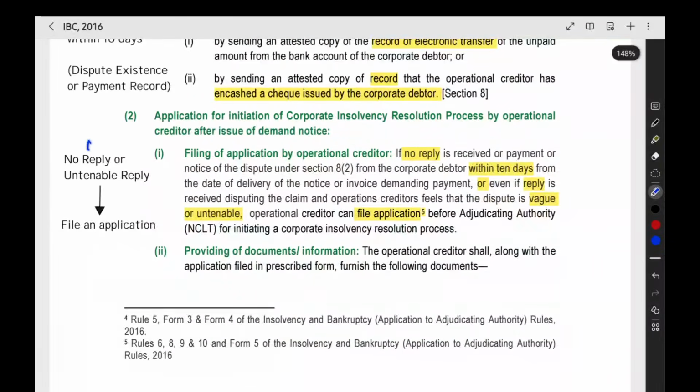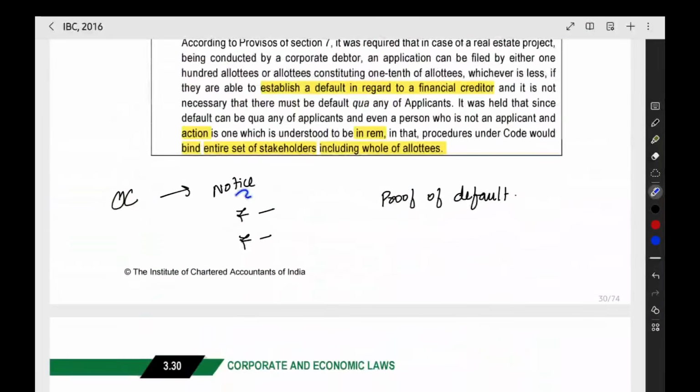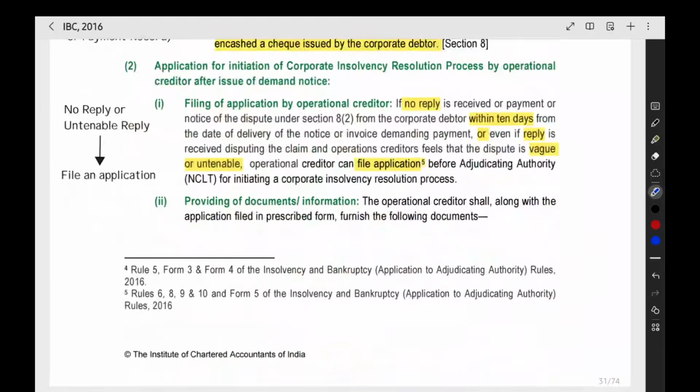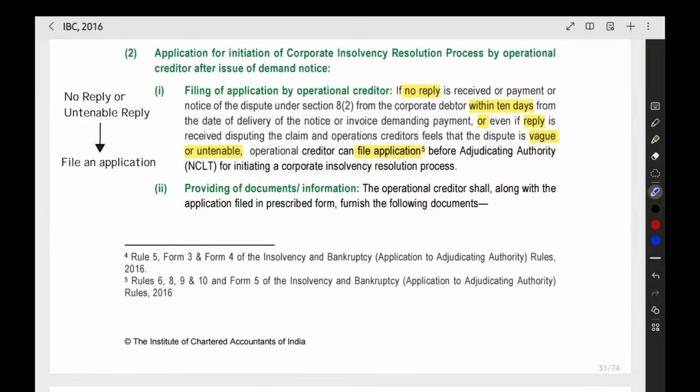Now, if there is no reply from the company, the operational creditor sent the notice along with the invoice and all, but there is no reply. Now what will happen? The operational creditor will file the application. If the reply is there from the company, but the reply is not proper, it is vague or untenable, unacceptable, then also the operational creditor will file the application to the NCLT.